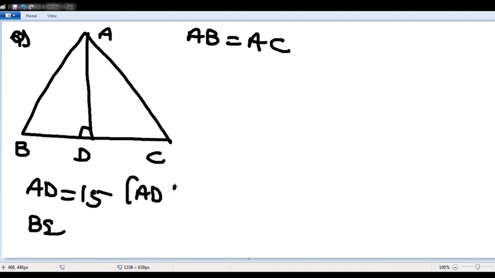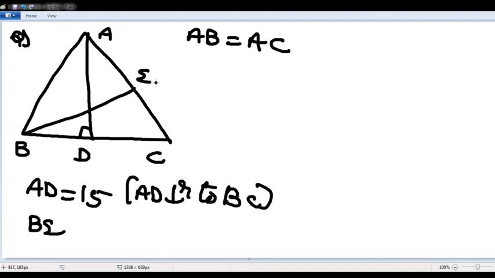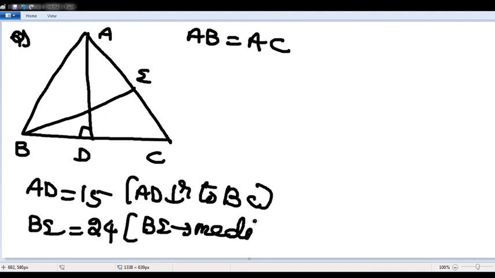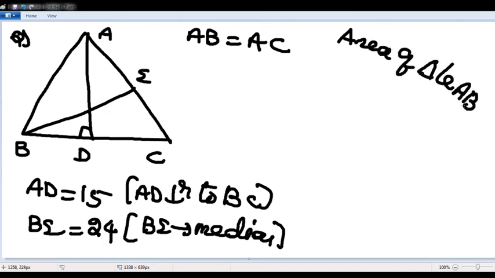Here AD is perpendicular to BC. BE is given as 24. BE is nothing but the median. The question is, find the area of triangle ABC.